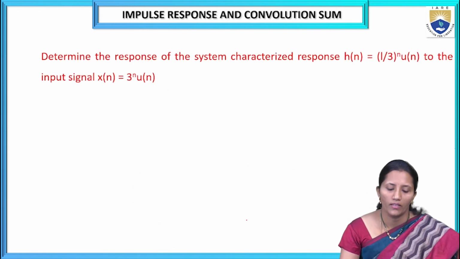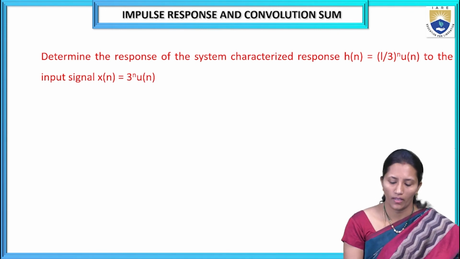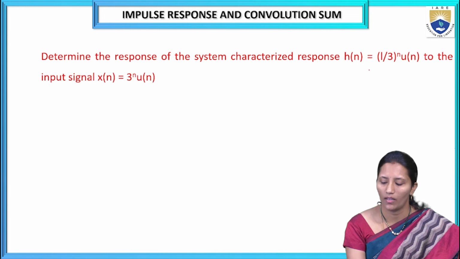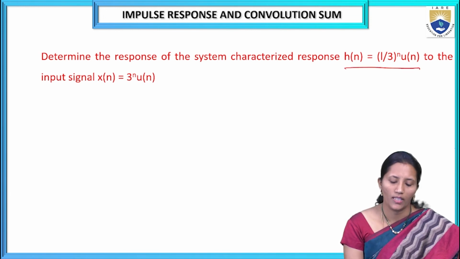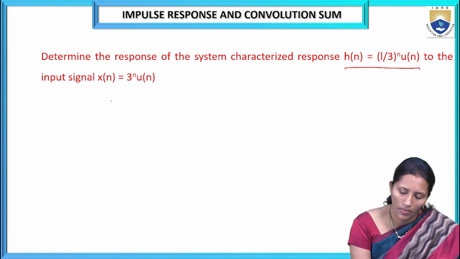So we will see two problems on the convolution sum, then we will know how to implement the formula for the convolution sum. Here, determine the response of the system characterized by h of n equals 1 by 3 whole power n u of n to the input signal x of n equals 3 power n u of n. Both sequences we should represent in terms of the k index.